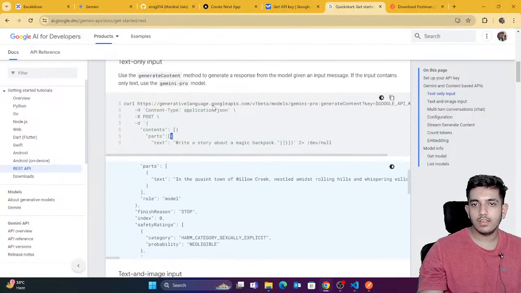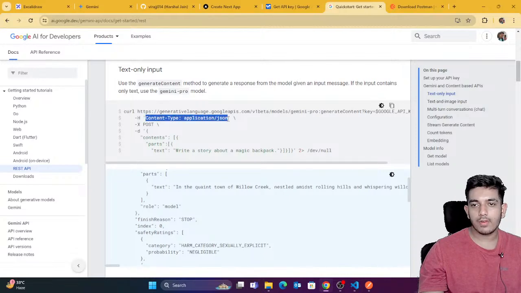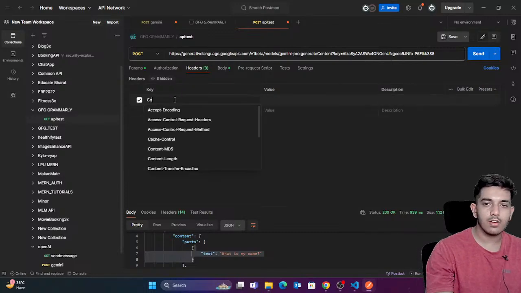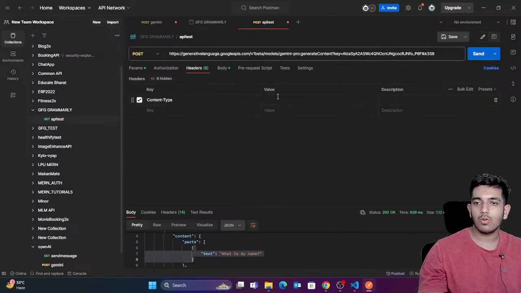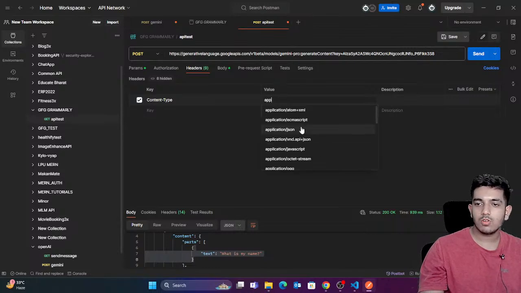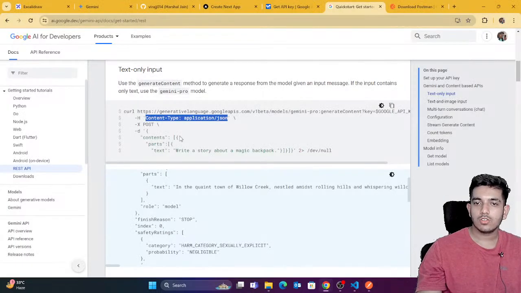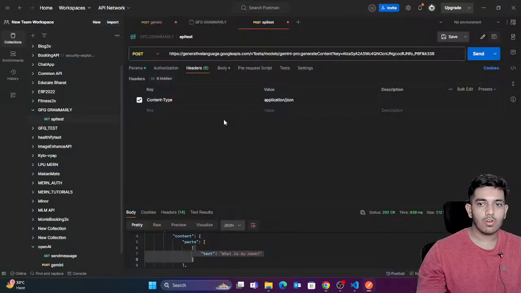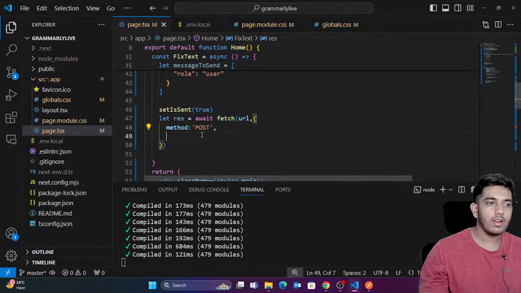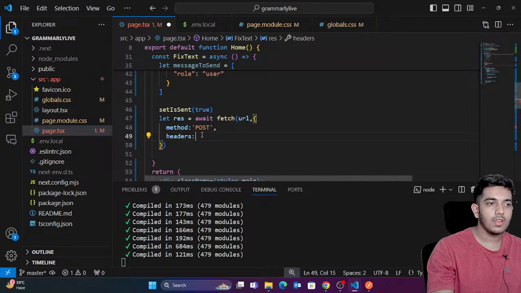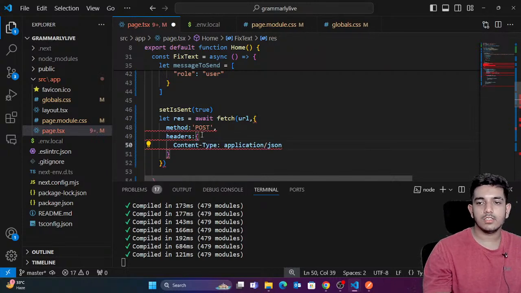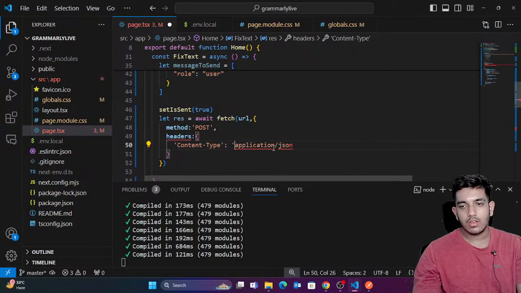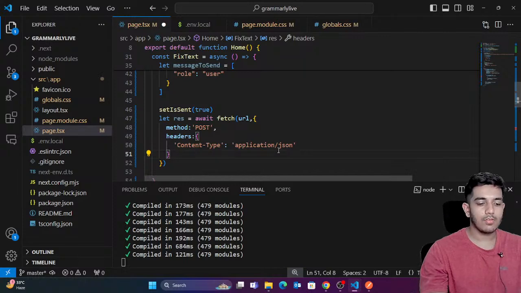And guys, one more thing which you need to do is just go to the API. Here you can see that in headers they have provided content type application JSON. In Postman also I haven't provided it, I guess, so I just provided, although it's done automatically, but it's a good practice to provide things here. So content type is application JSON in the headers. So that's what we're gonna provide. So we're just gonna copy this part and we'll just go here. And here I'm just gonna say that in headers we are going to say content type application JSON. Let me just pass it in inverted commas. Perfect. Now we have the headers.